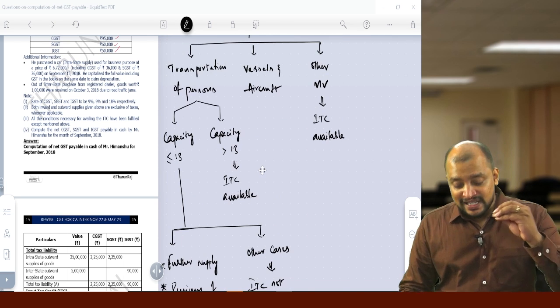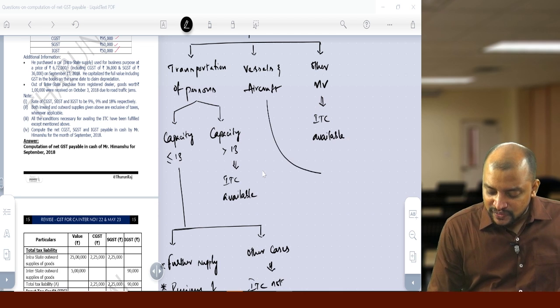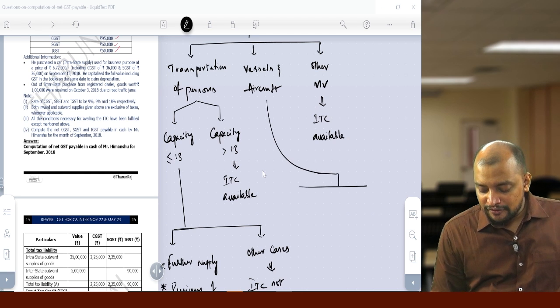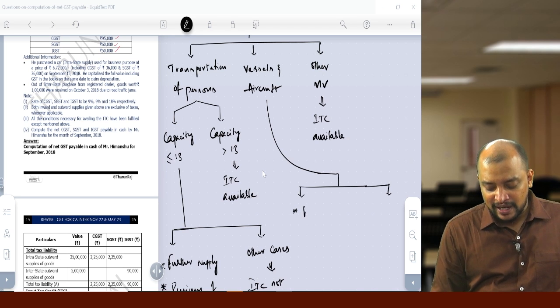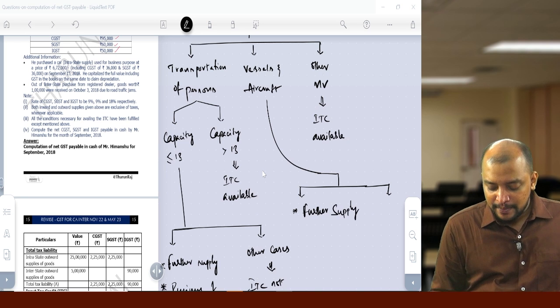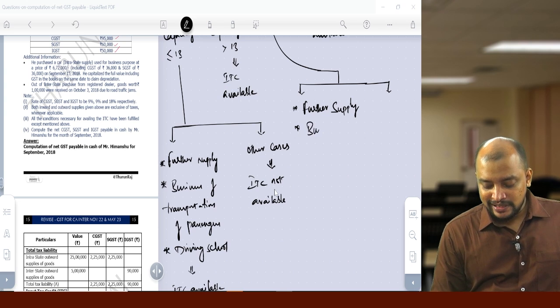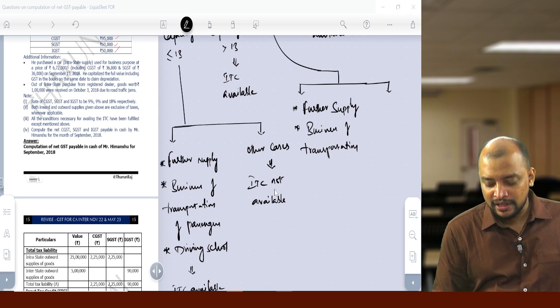Whereas in case of vessels and aircraft, that is again divided into 2, so 4 exceptional cases. Further supply, business of transportation of passengers, and driving school.